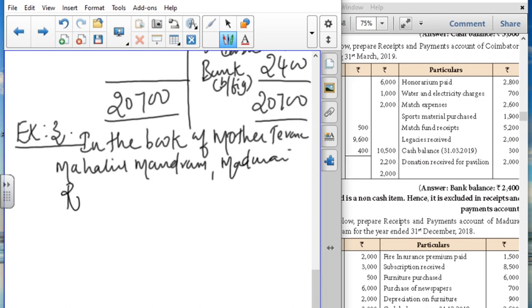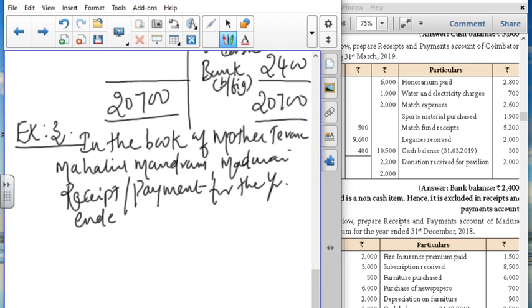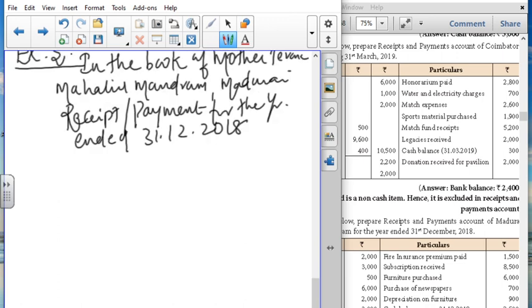You have to write receipts and payments for the year ended 31/12/2018, and with this we are going to solve the problem.